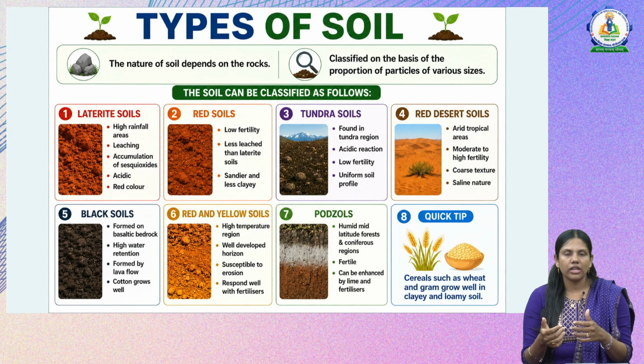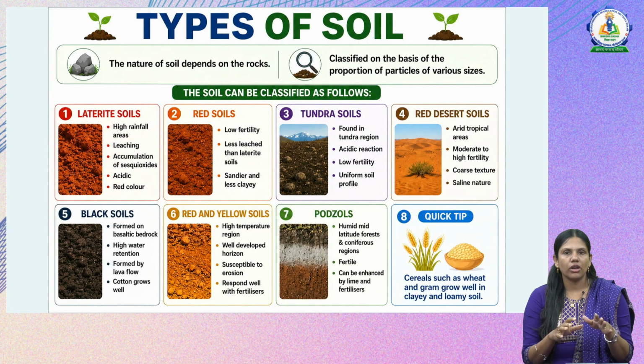Next we have red soils. They are also low in fertility, less leached when compared to laterite soils, but leaching is there, and they are more sandy and less clayey. Next we have tundra soils, which are found in the tundra region. The soil is acidic, has low fertility and has a uniform soil profile. Then next we have red desert soil. It is mostly seen in arid tropical regions, and they are moderate to high in fertility, with a coarse structure and saline in nature.